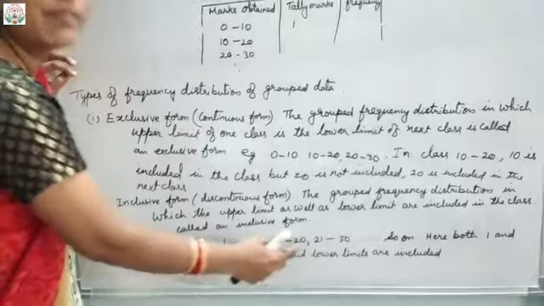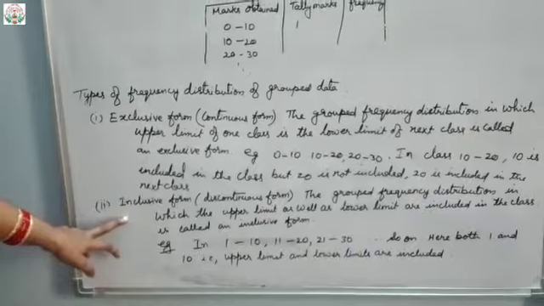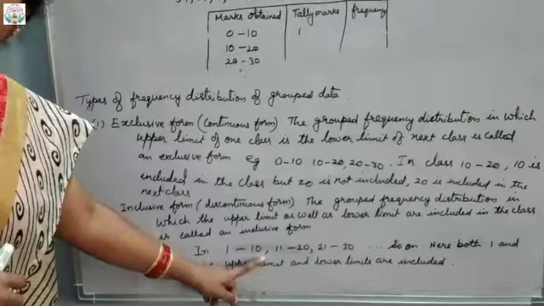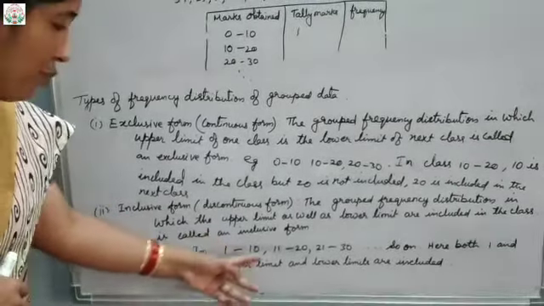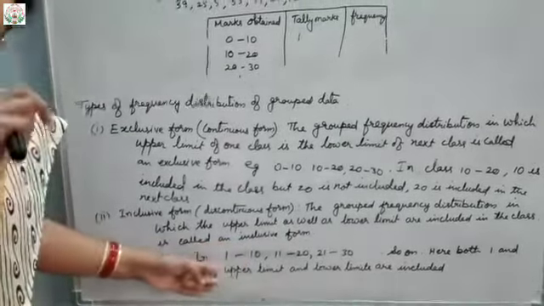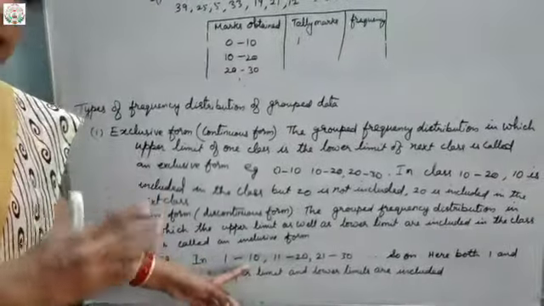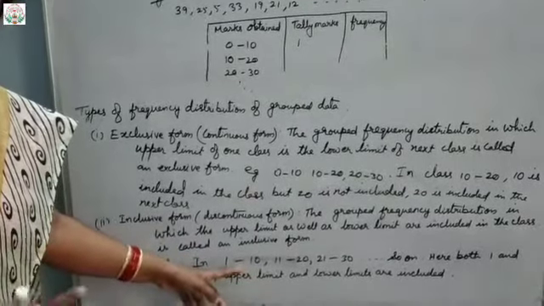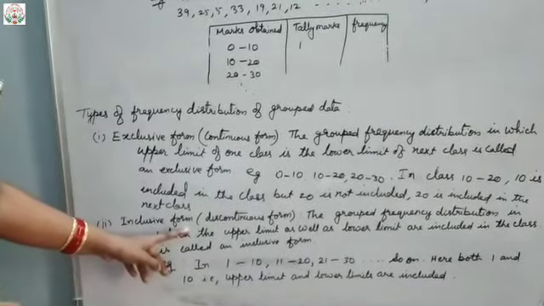So this is called what? This type of class interval is called inclusive form. Clear? In this case what happens? Both the lower limit and upper limit are included for a particular class. Okay, both the limits, upper limit as well as lower limit, are included. If any student got 1, that is also included in this. Suppose any student got 10, that also will come under this particular group. Understood? Both the limit points, that is upper and lower limit, are included in this particular method, that is inclusive form. Okay.